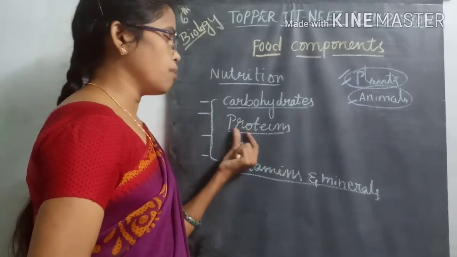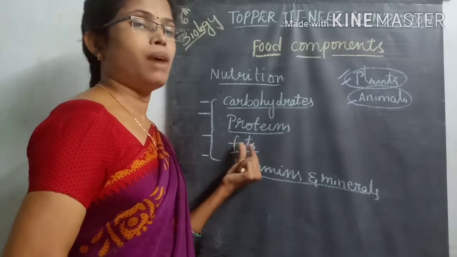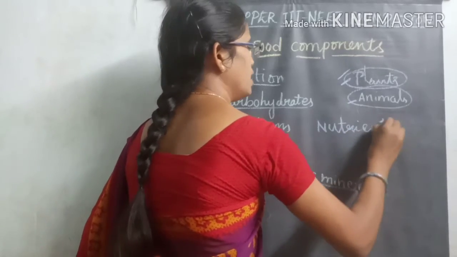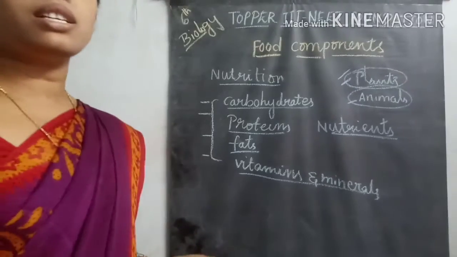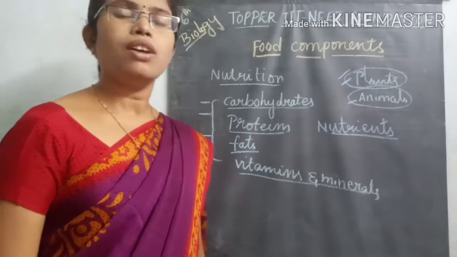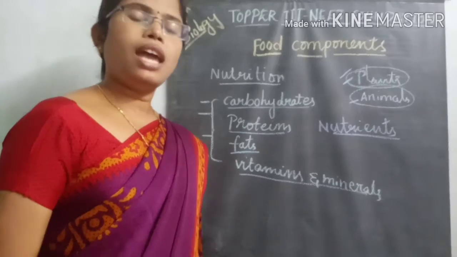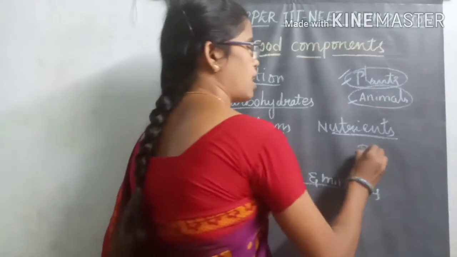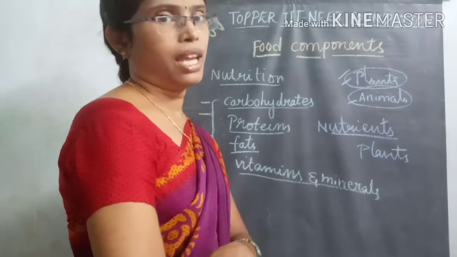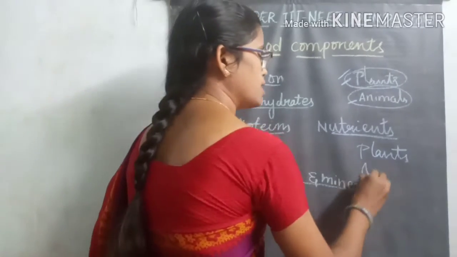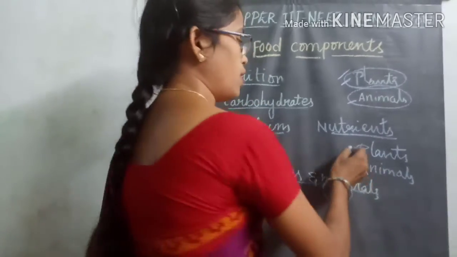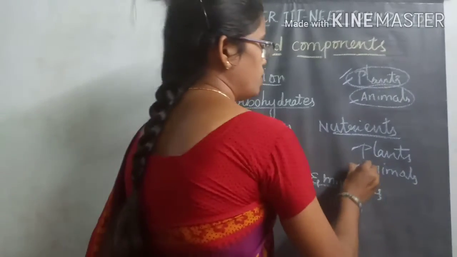Whatever components are taken by living organisms are called nutrients. In nature there are different varieties of materials which we use for food. Some organisms depend only on plant food material, some take food only from animals, and some take some food from plant origin and some from animal origin.